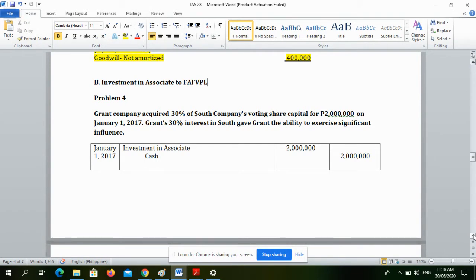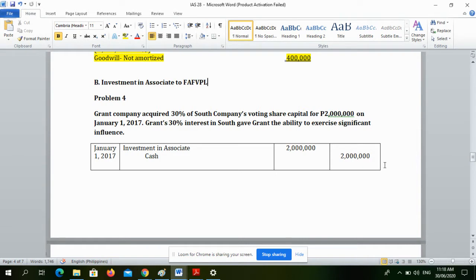But the reason why nandito to sa IAS 28 is for us to have a picture of the difference in accounting if it is IAS 28 and IFRS 9. Kasi, again, there is a difference of treatment. So, let us discuss the differences in treatment. Let's go with the first journal entry.